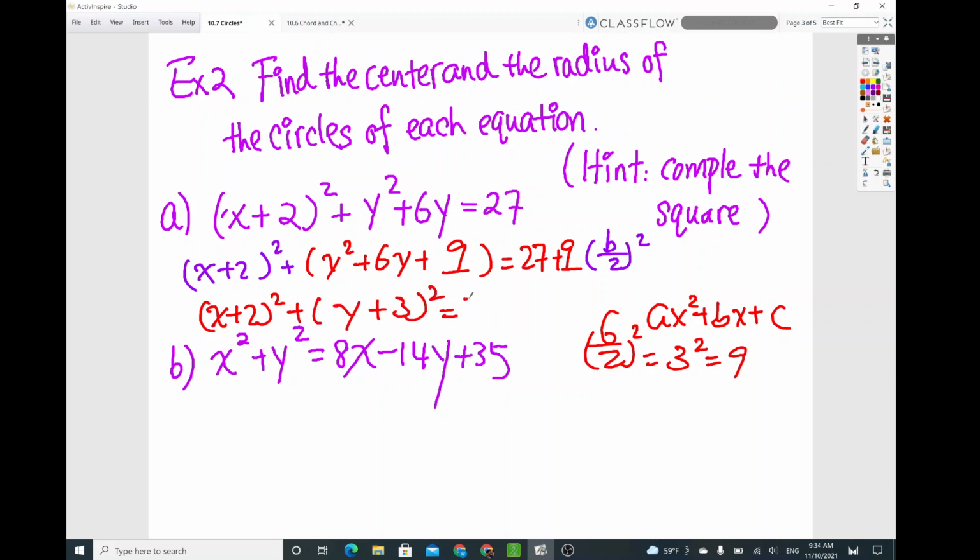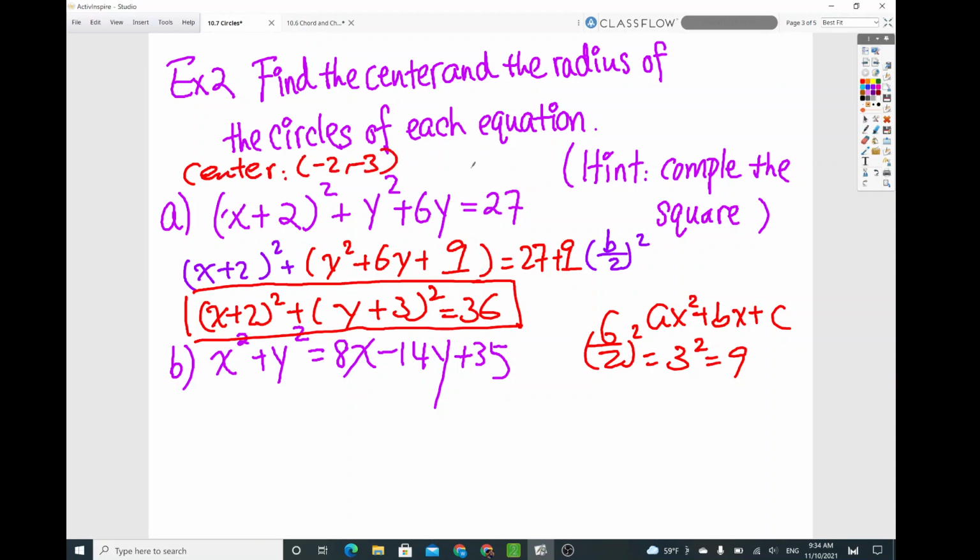27 plus 9 is 36. So that'd be the equation of a circle with the radius 6 and the center (negative 2, negative 3). Okay, so box it, the equation of a circle. The center is right at (negative 2, negative 3), and then the radius is the square root of 36, which is 6.